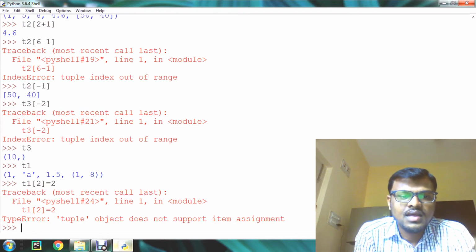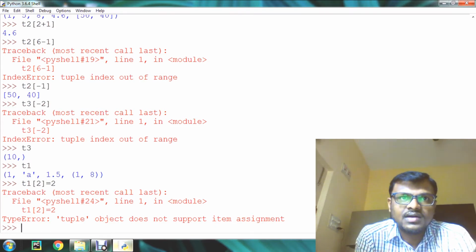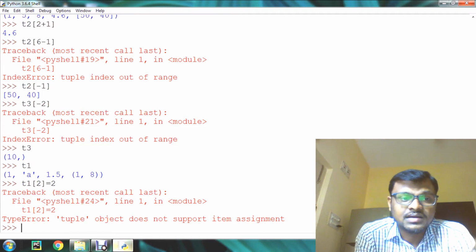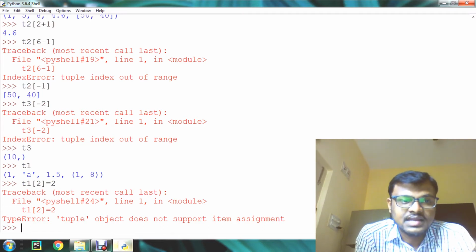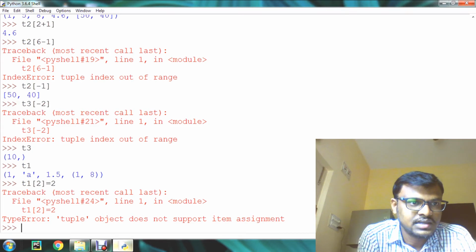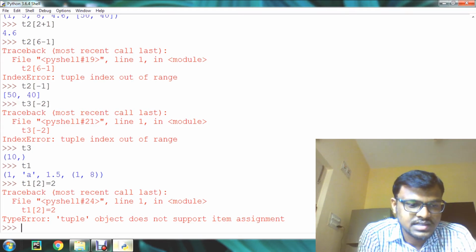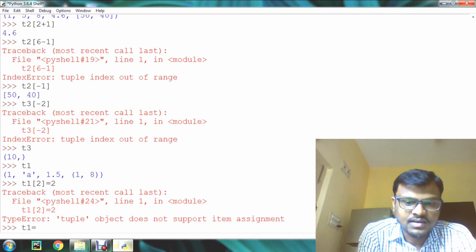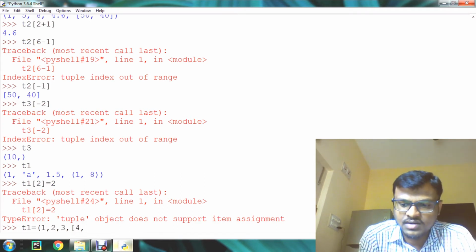Even so, an element of a tuple may be of mutable type. If the tuple contains a list, at that time we can change the list elements. Let us see how we can do that. For example, let's create T1 with a list: 1 comma 2 comma 3 comma, and we give a list, 4 comma 6.